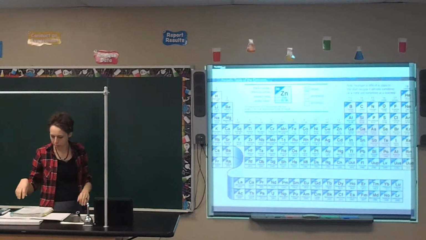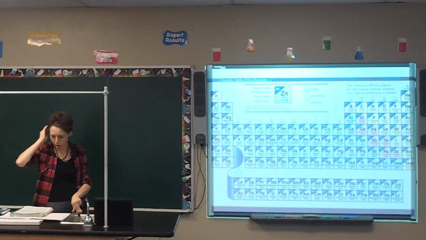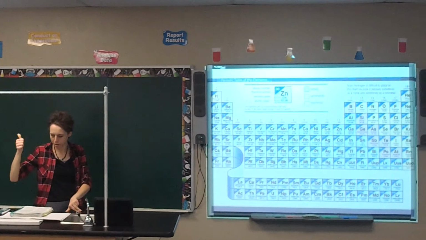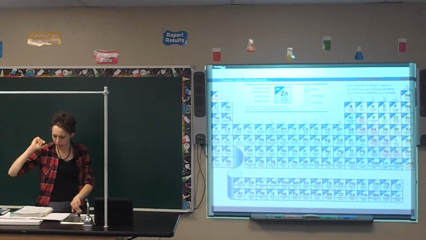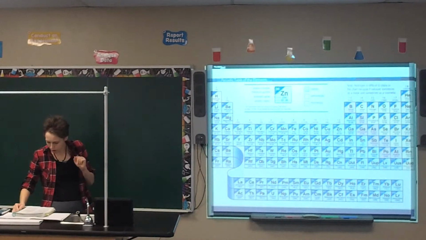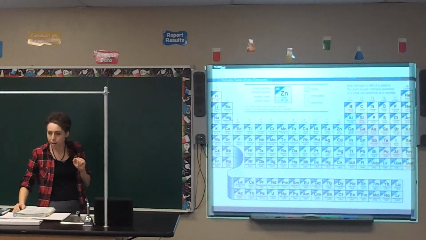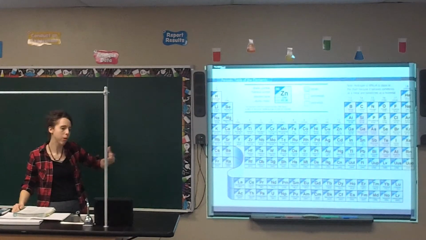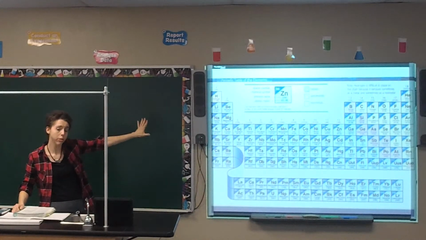We call this arrangement the periodic table of elements. Make a note for that: a table of elements arranged by atomic number and the number of valence electrons is the periodic table of elements. This particular version was organized by Dmitri Mendeleev. Make a note that he came up with this particular arrangement, and we still use it today.